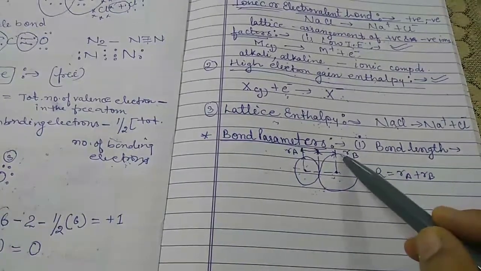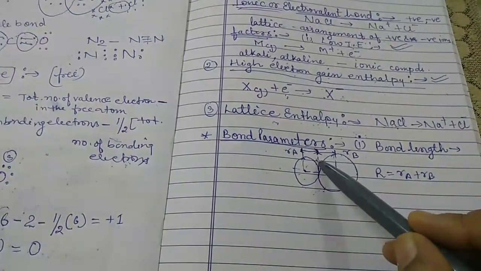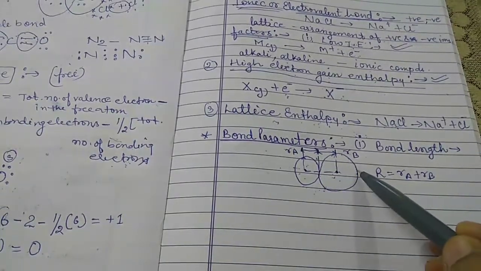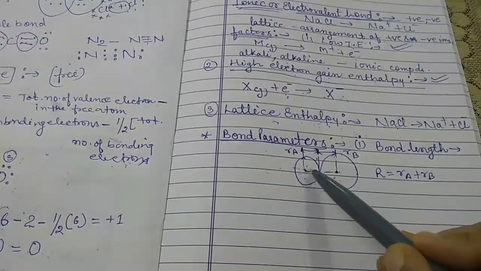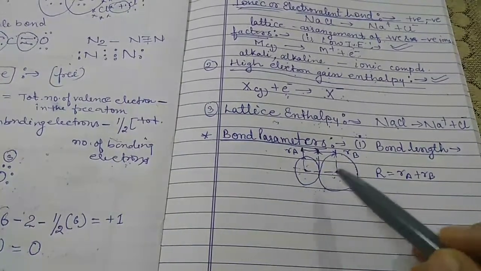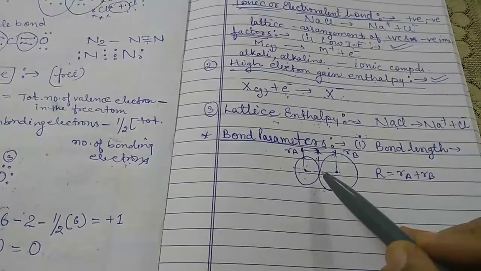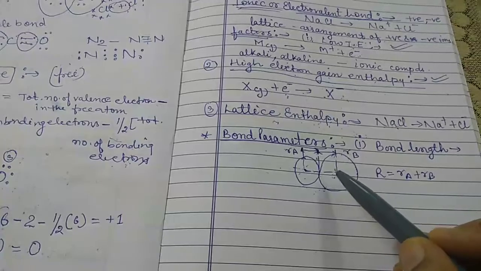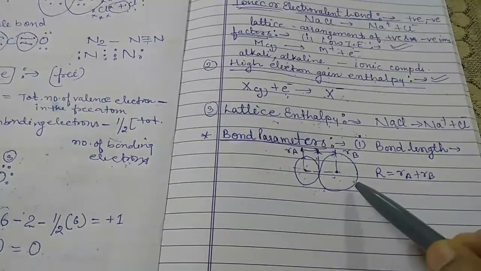Each atom of the bonded pair contributes to the bond length, and in the case of a covalent bond, the contribution of each atom is called the covalent radius.